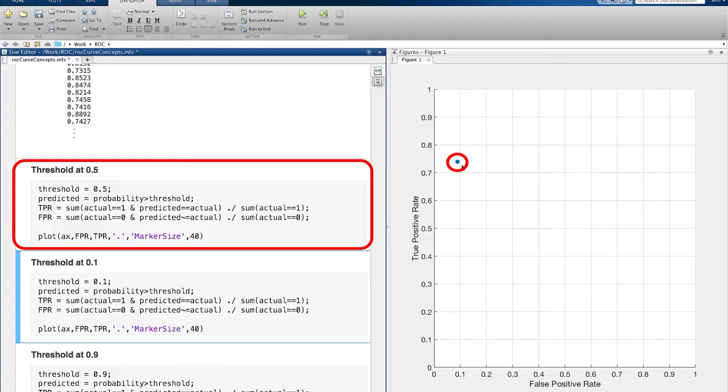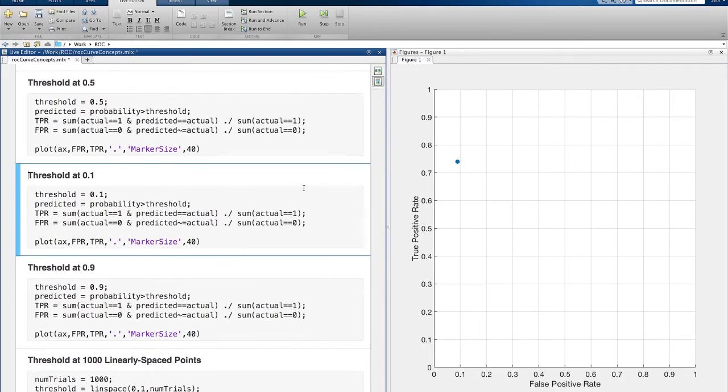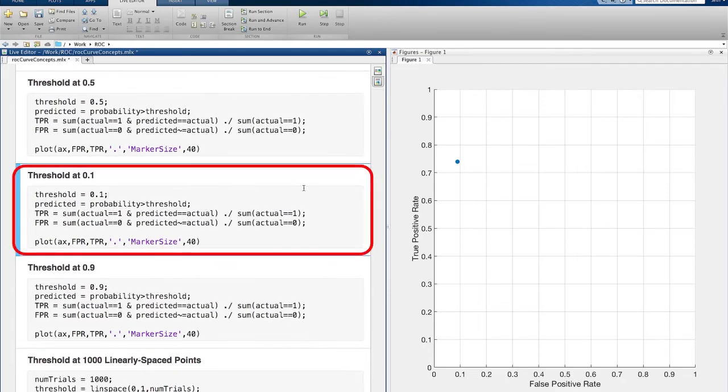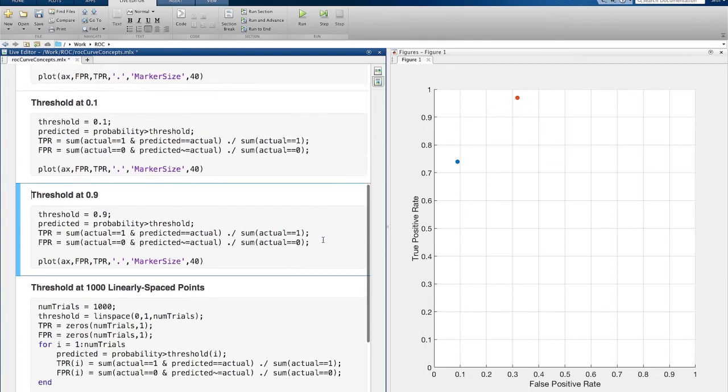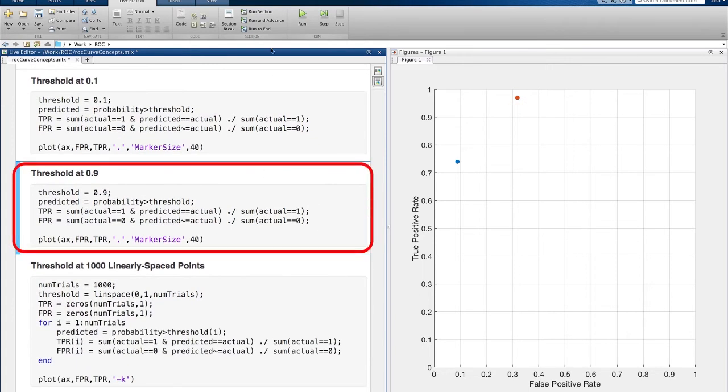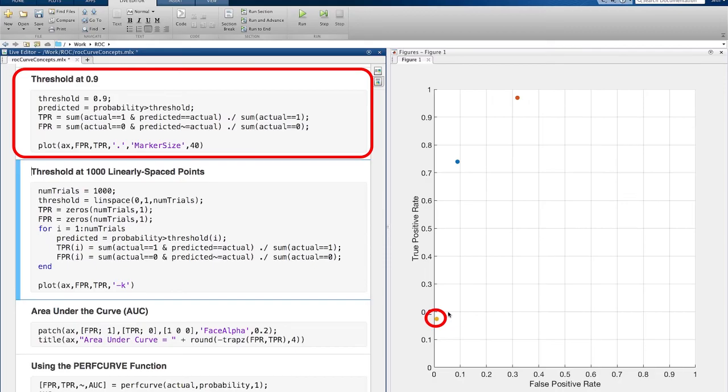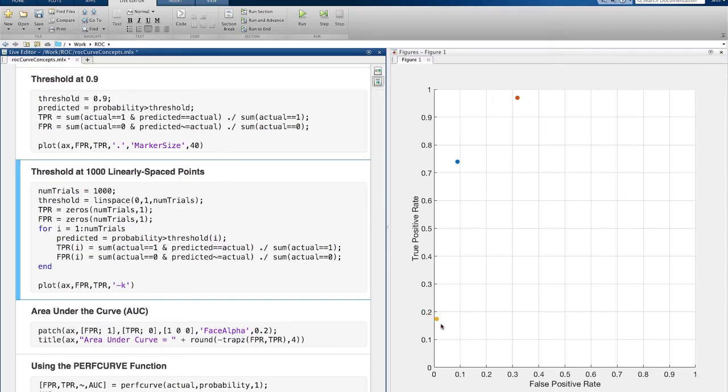But what if we wanted to be very conservative? So even if the probability of a heart sound being abnormal was just 10%, we would classify it as abnormal. If we do that, we get this point. What if we wanted to be really certain and only classify sounds with a 90% probability as being abnormal? Then we'd get this point, which has a much lower false positive rate, but also a lower true positive rate.